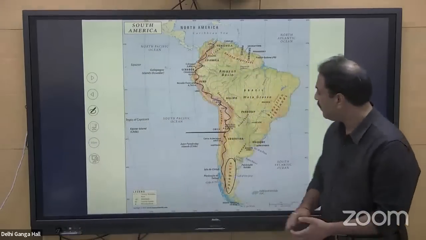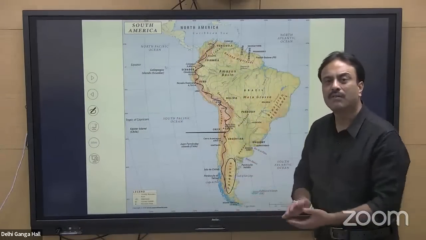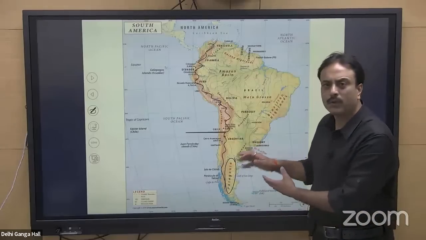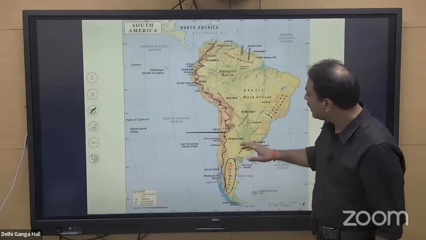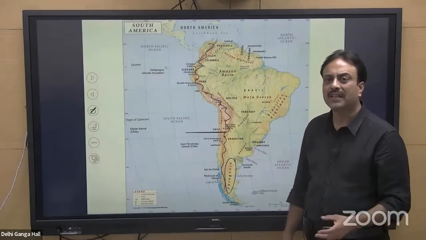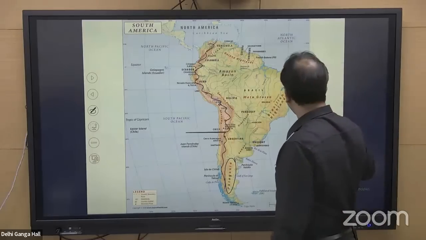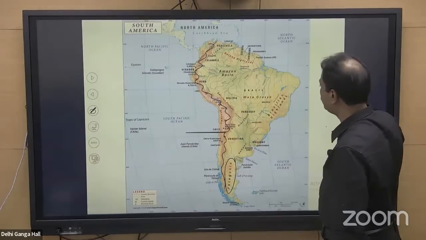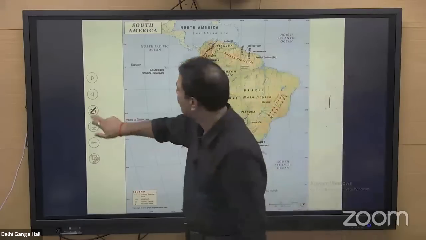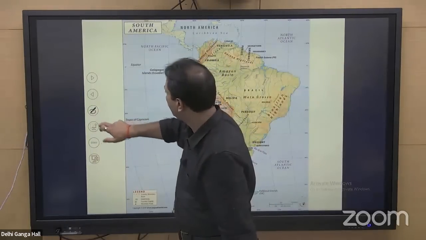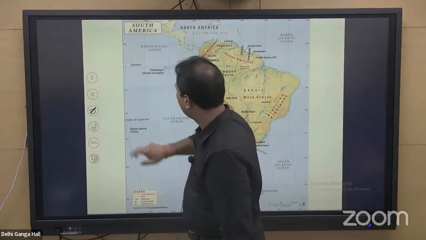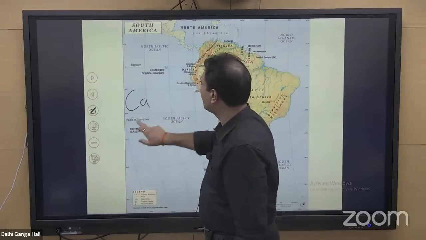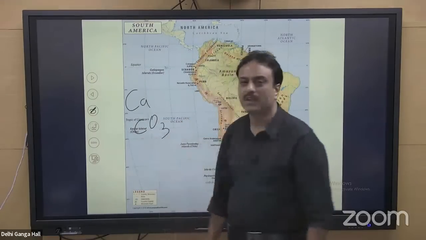The land in between Patagonia and Pampas works as a loess. You can also conclude that the southern part of the Pampas works as a loess. Now, what do we mean by this term loess? Calcium plus carbonate material.